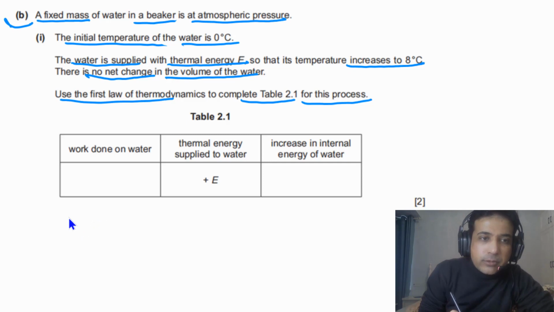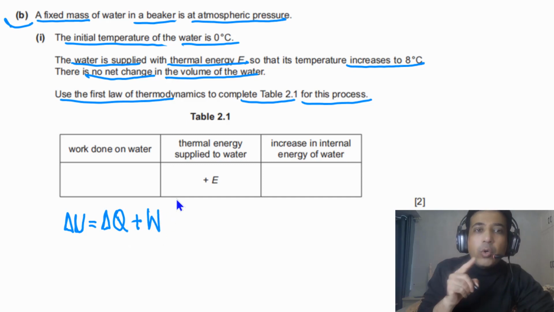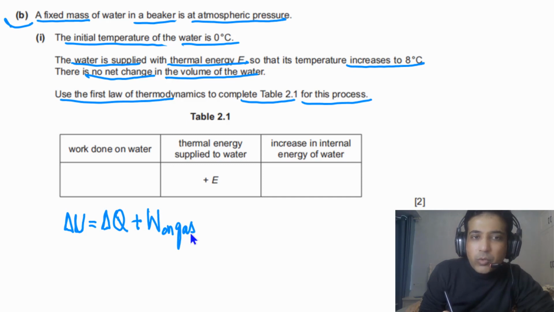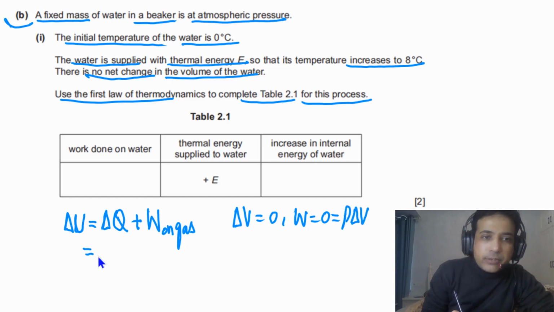So the best way to answer this problem is to write down first of all the first law of thermodynamics. The change in internal energy is equal to the amount of heat supplied or released plus work done on the system, or simply work done on gas. In this case, as there is no change in volume, volume remains constant. It means that work done is equal to 0 because work done is equal to P times delta V. So work done in this case is equal to 0.